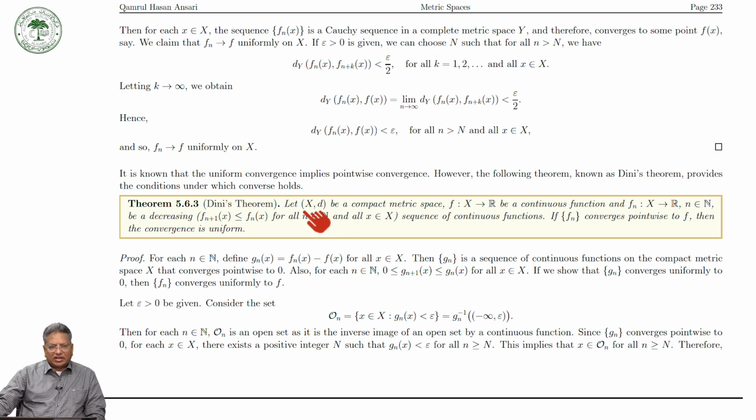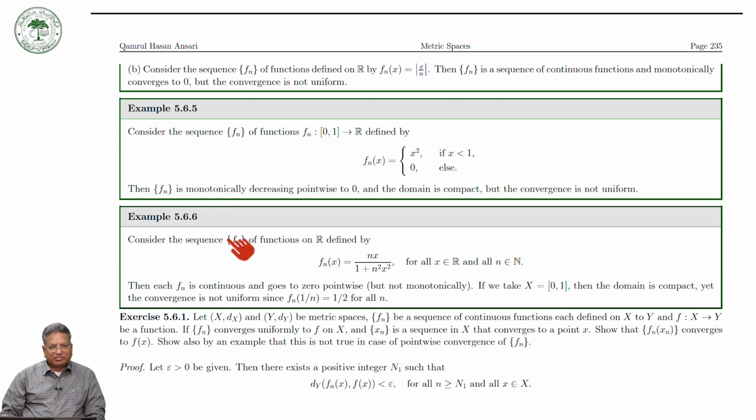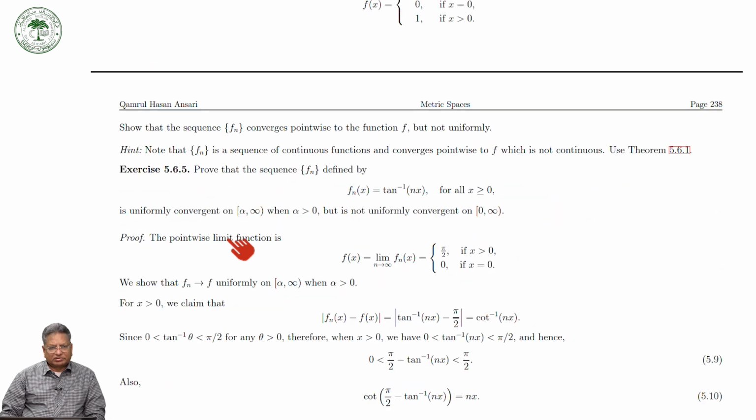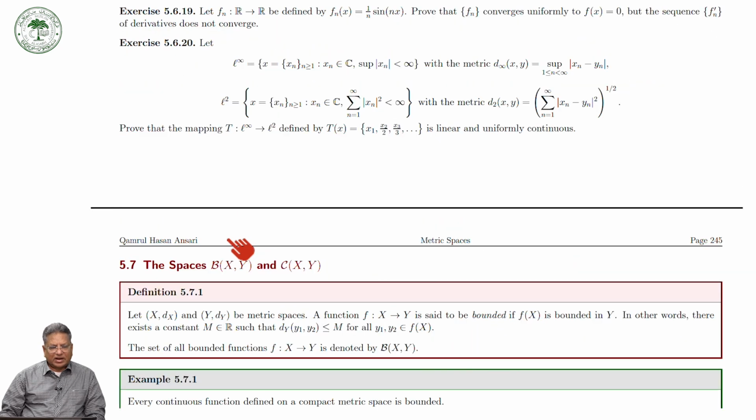We say that if X is a compact metric space and f is a continuous function, and fn is a decreasing sequence of continuous functions, that is fn(x) is less than or equal to fn, if fn converges pointwise to f, then the convergence is uniform. So this we have proved, and then we have seen several examples and exercises related to uniform continuity and continuity.